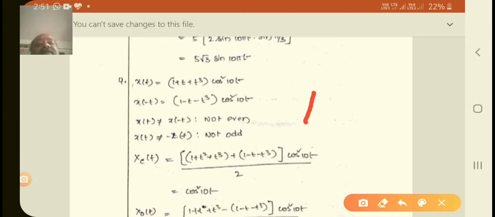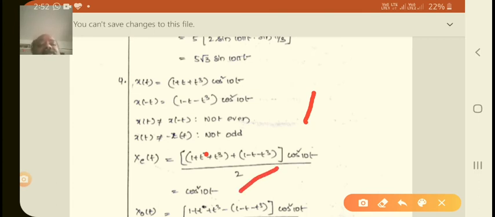Some terms will cancel directly, you just have to observe. T cube and t both will be cancelled. Only 2 cos square 10t is left, the 2 cancels, so cos square 10t is the final answer.